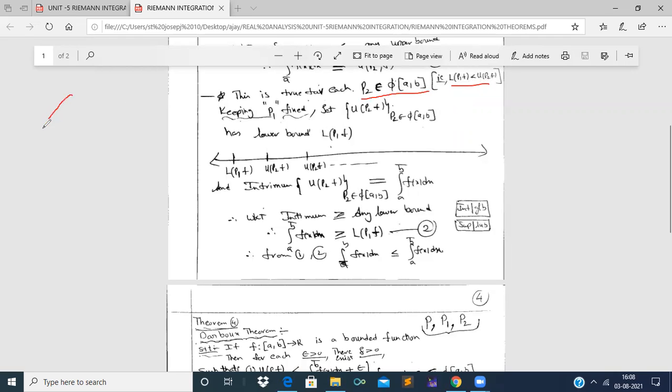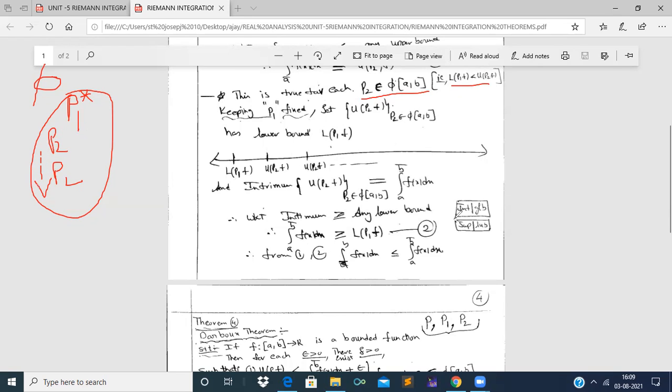Again here, we take the family of partitions and fix partition P1, that is, we do not change the points of partition P1, and we go on changing the partition P2.